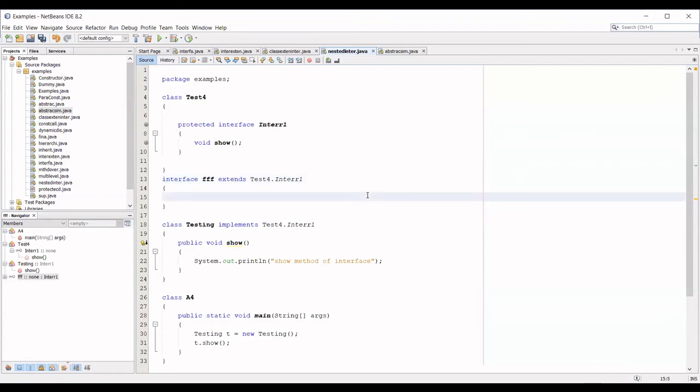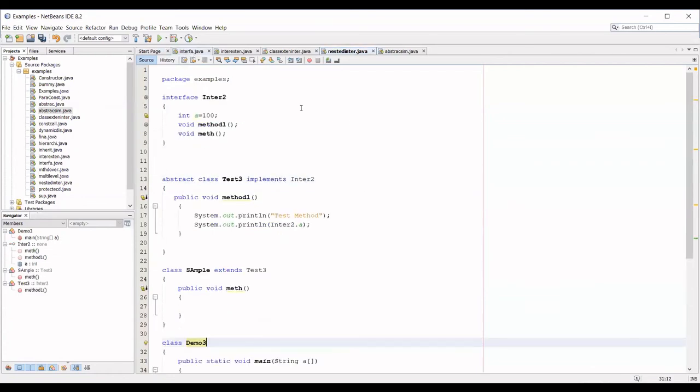Right, so you can have an interface. So interface is going to overcome the problem of your multiple inheritance. And inside the interface, you can have a variable and a method. By default, the variables are public, static, final, and by default, the methods are public, abstract. You cannot have any constructor for an interface. You cannot implement any method inside the interface. You cannot create object for the interface, but you can have a reference variable for the interface. This is the rule for an interface.